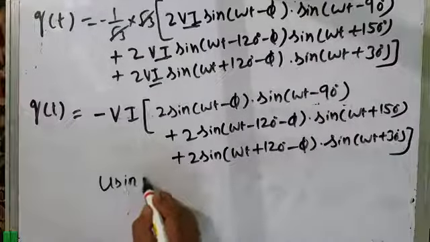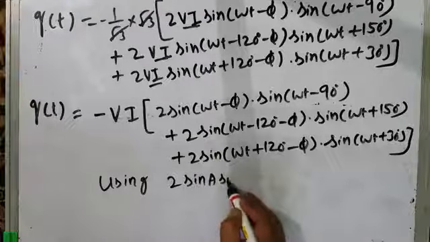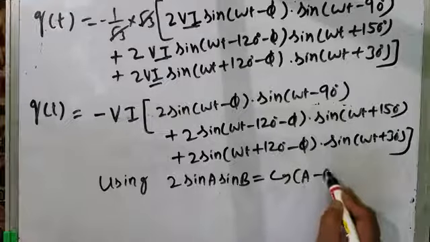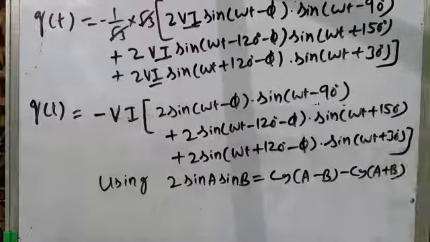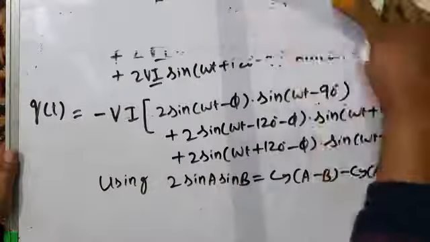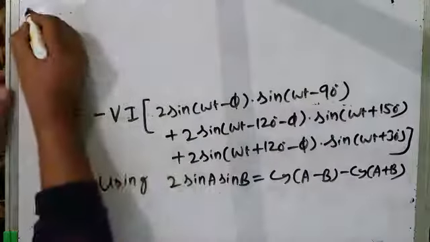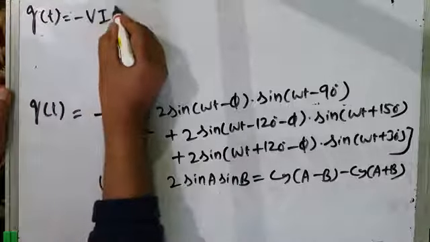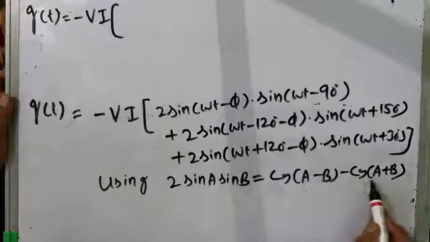Using this trigonometric identity, 2 sine A sine B, what is that equal to? That is equal to cos of A minus B minus cos of A plus B. We will use this trigonometric identity. Using this, what we will get: Qt, that is instantaneous reactive power, is equal to minus Vi. Now this is 2 sine A sine B, that is equal to cos A minus B minus cos A plus B.